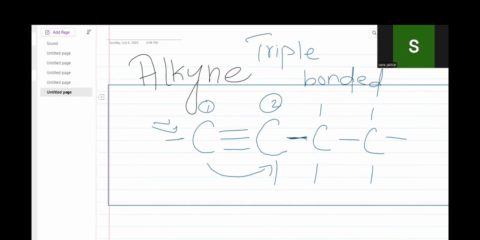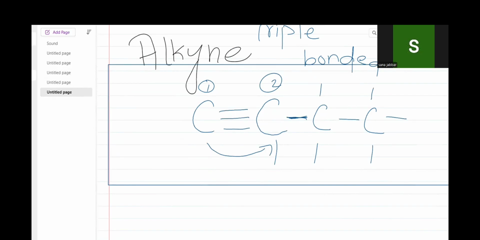In alkene the same rule is applied: any of the carbon atoms can link with a double bond. It is not a condition that every carbon atom is linked with a double or triple bond, not at all. If any carbon atom has a triple bond, it means that this is an alkyne. I hope you understand.